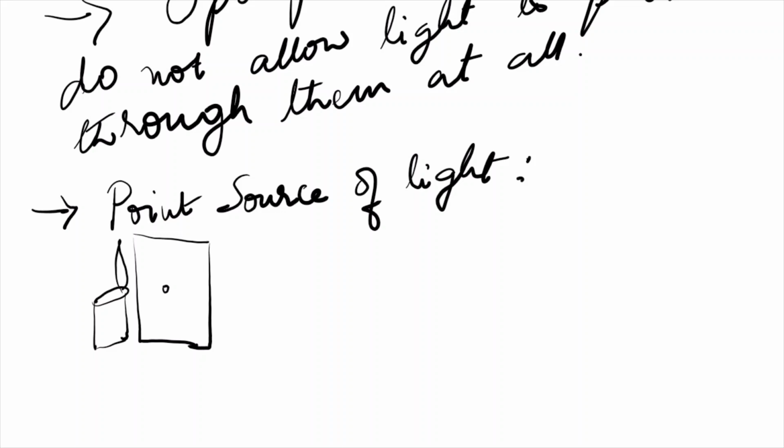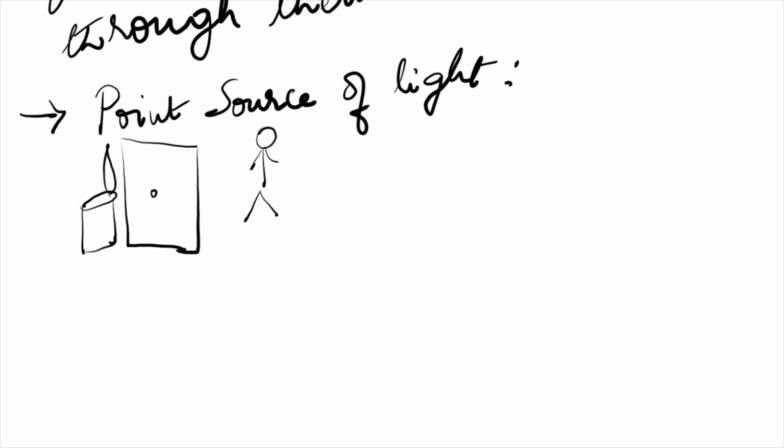Now from the other side, if you are standing here, you can see a point source of light. So a point source of light is obtained either by placing a screen having a fine hole in front of the luminous body.